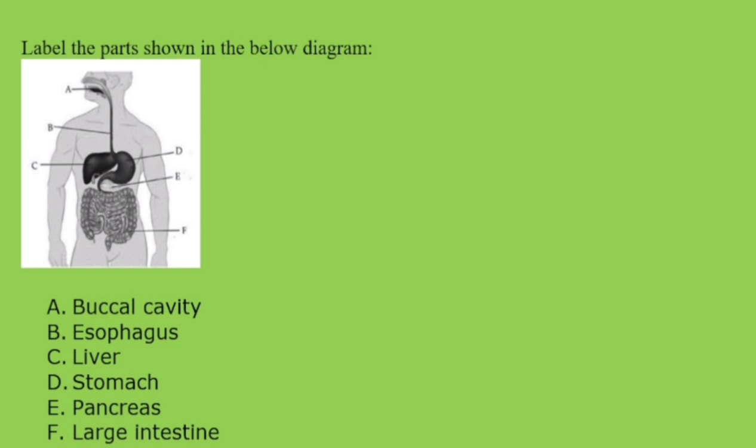Next is a diagram based question. Label the part shown in the below diagram. So here you can see the digestive system diagram. So buccal cavity is the part marked A. Then esophagus or the food pipe is B. C, you can see it is the largest gland, liver. D is our stomach. E is pancreas, which is another gland opening its secretion into the intestine, and F is the large intestine.